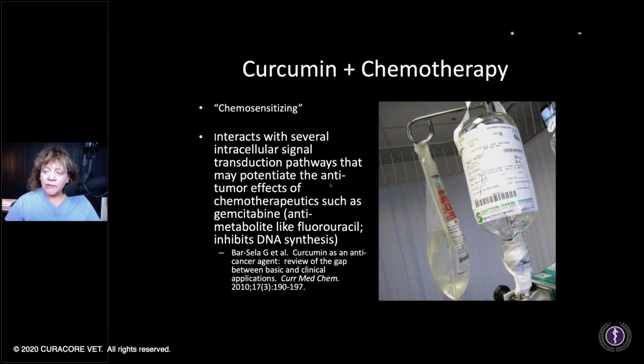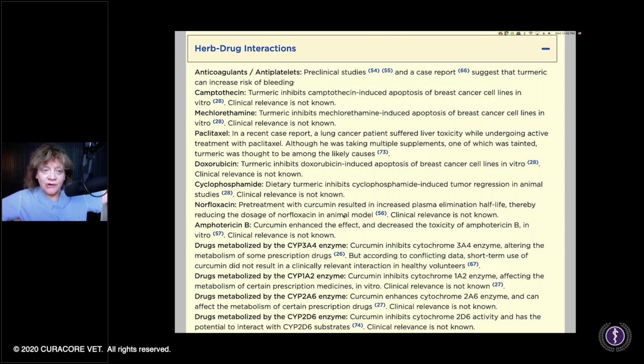This is an older one from 2010, raising the concept that if we can combine herbs with medication, especially something like chemo, we could conceivably, by potentiating anti-tumor effects like curcumin can do, reduce the amounts of harmful chemotherapy drugs that we give. Okay, so wonderful drug. Let's use it all the time. Well, wait, herb-drug interactions.